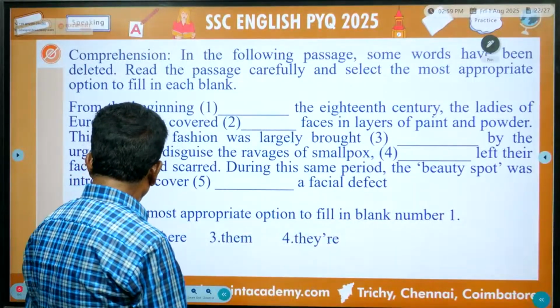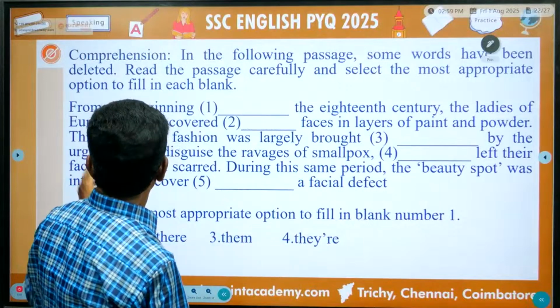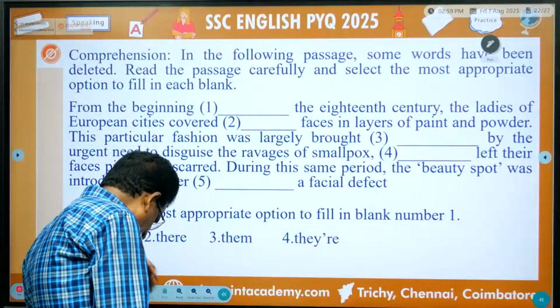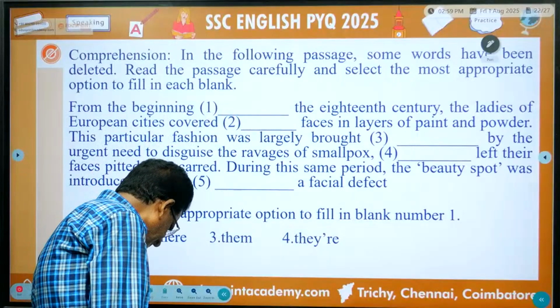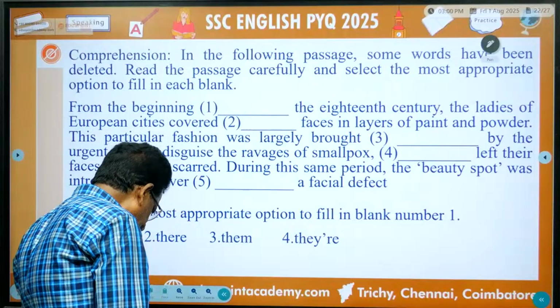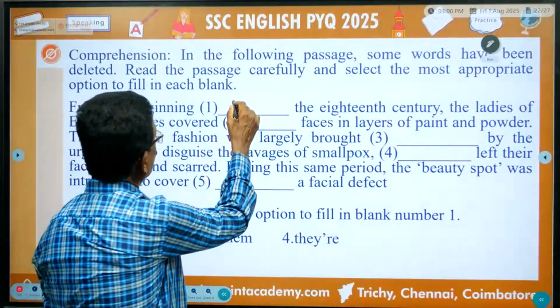Here: there, them, they. So from the beginning of their 18th century. So this should be the correct answer.